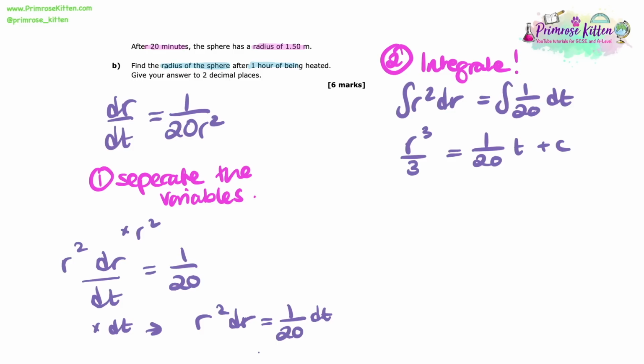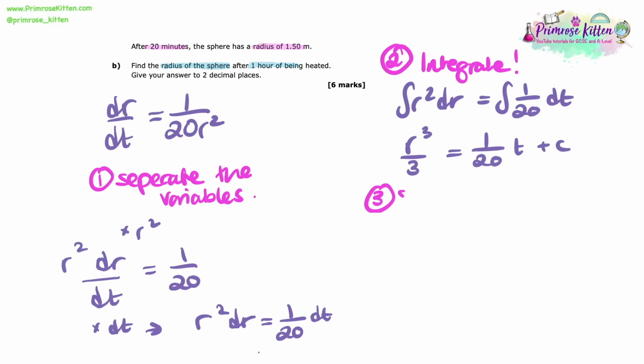So maybe you're thinking, why don't we put a plus c next to the r cubed over 3 as well? Well, we just don't need to. A constant's a constant, and the constant I've written down here is actually absorbing both of these constants. So that is good enough. We will leave that there to keep things simple, and we'll go on to the next part.